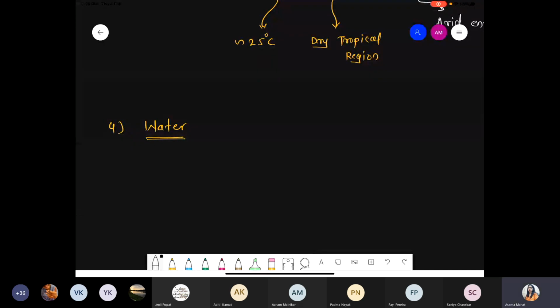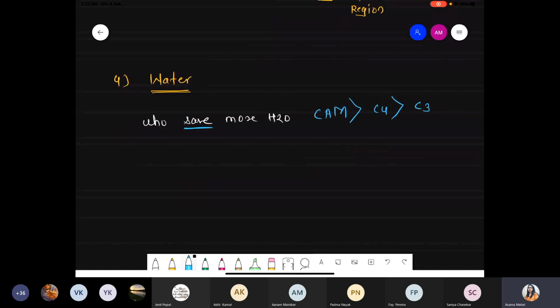I'm talking about the requirement of water, or in other words, who saves more water. On that basis, the CAM plant saves more water, then the C4 plant saves less water, and the C3 plant saves the least water. In this saving phenomenon, CAM plants, succulent plants or Crassulaceae plants, have a tendency to save more water.